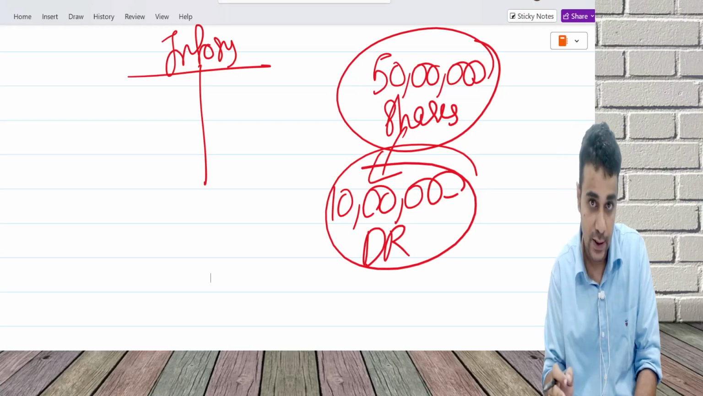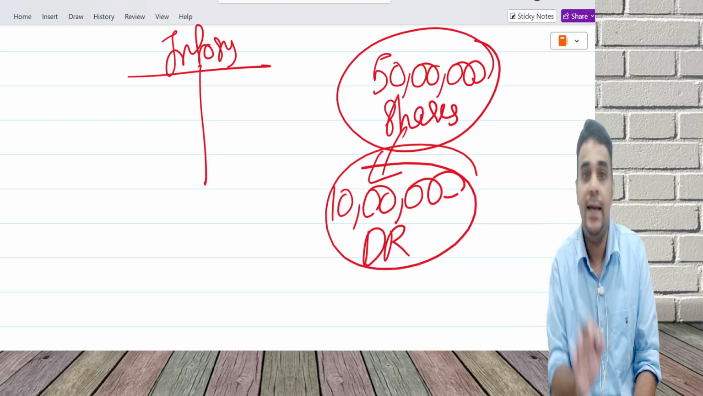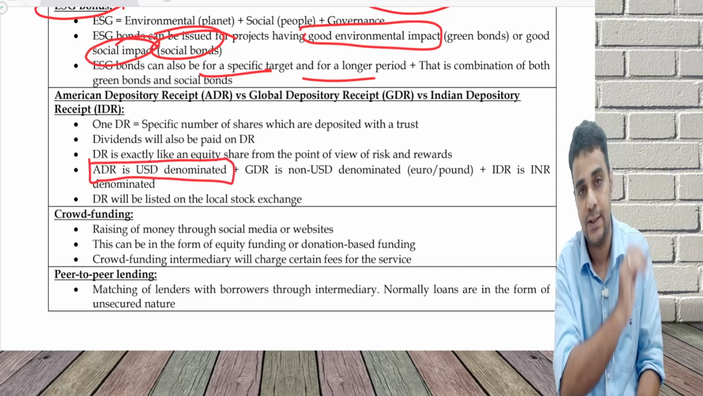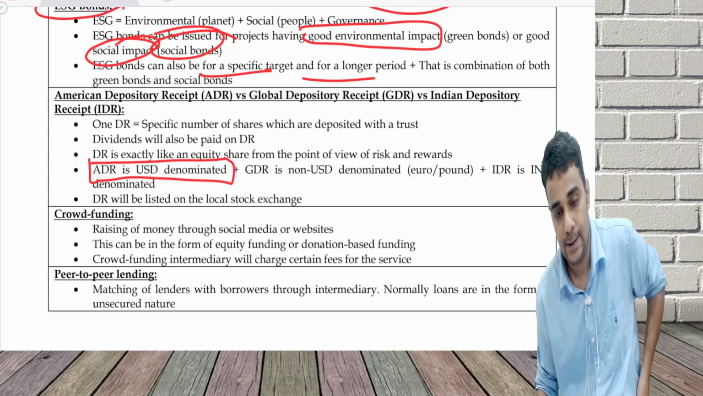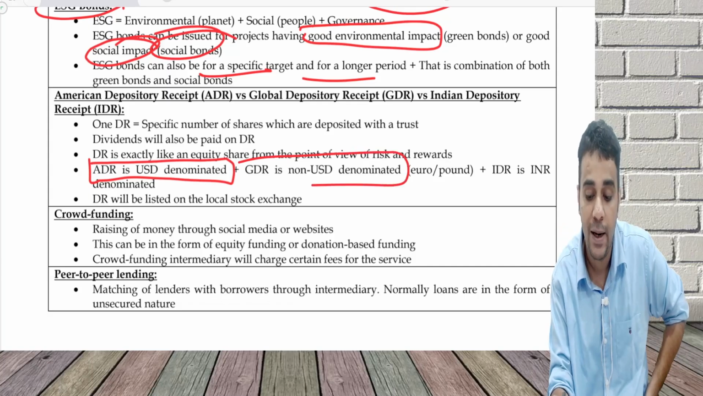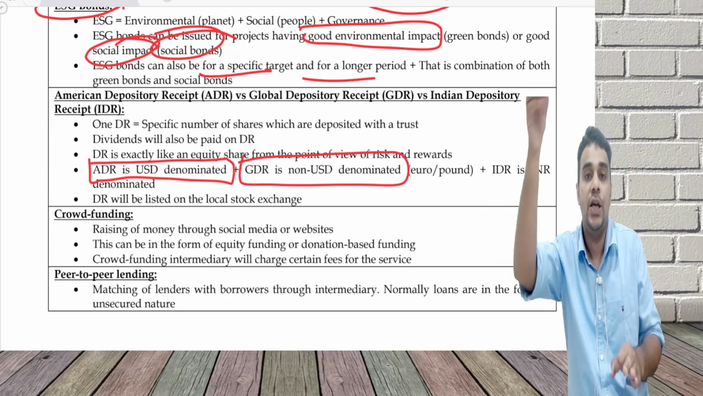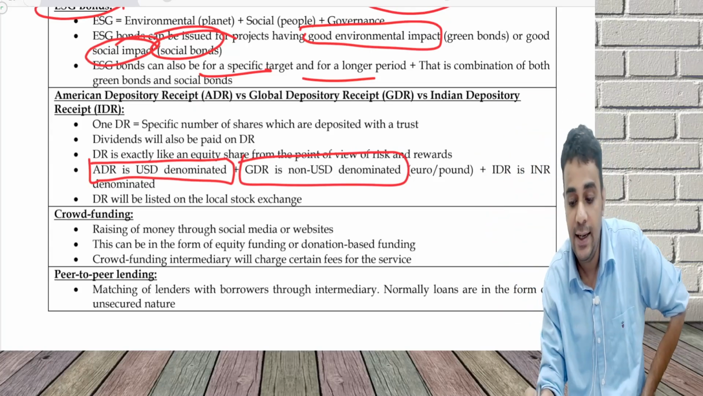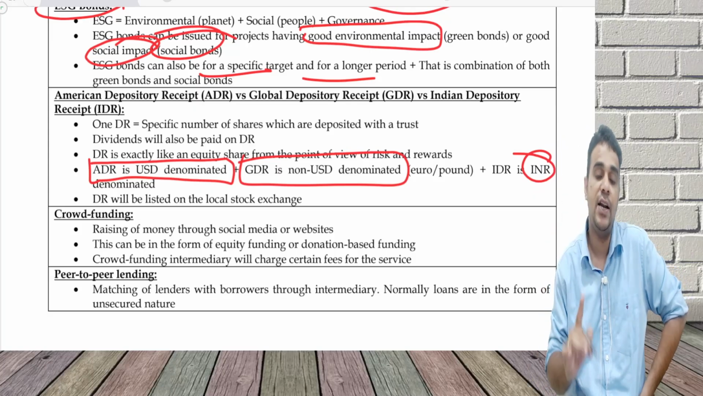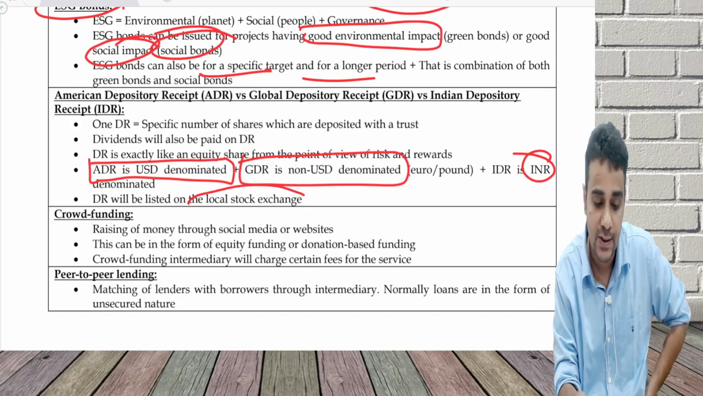This depository receipt can be issued in USA by Infosys, then it's called American depository receipt because it will be issued in US currency. You can issue it in non-USA currency like Euro or Pound, then it is called global depository receipt. And Indian depository receipt means a foreign company issuing a depository receipt in India. ADR is USD denominated, GDR is non-USD denominated, and IDR is INR denominated, and this will be listed in the local stock exchange.